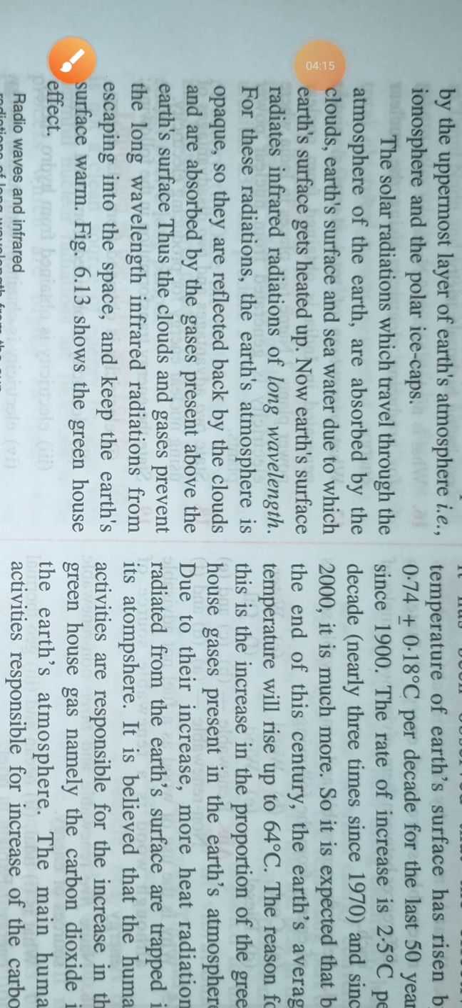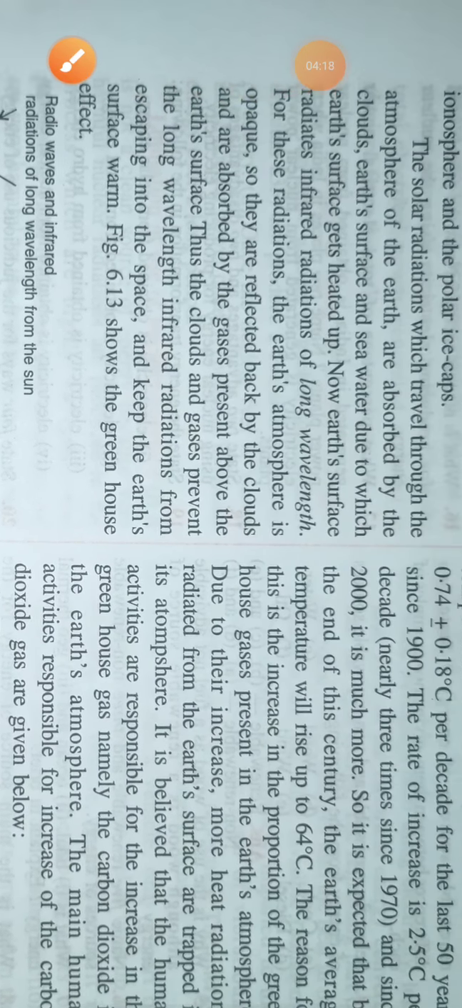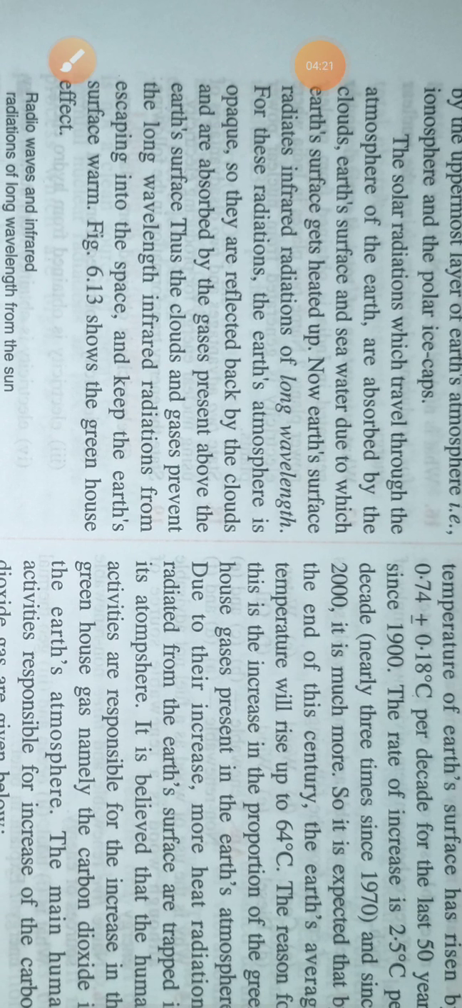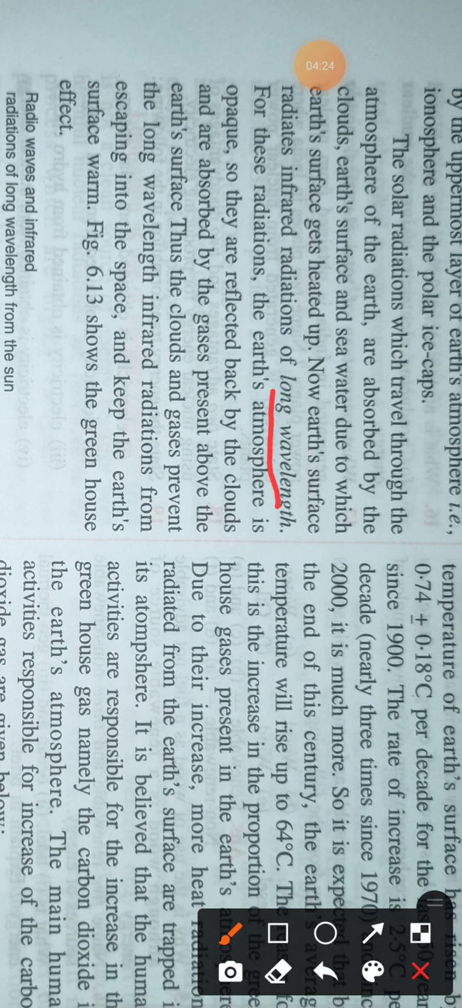But when they absorb this shorter wavelength light, they emit only longer wavelength light. But this longer wavelength light cannot penetrate our earth's atmosphere. Like the greenhouse, only shorter wavelength light can penetrate our earth's atmosphere. So when the sea absorbs this light, it emits longer wavelength light, and this longer wavelength light cannot penetrate our earth's atmosphere, so it remains inside our earth. What happens is the clouds and gases prevent long wavelength infrared radiations from escaping into space and keep earth's surface warm.